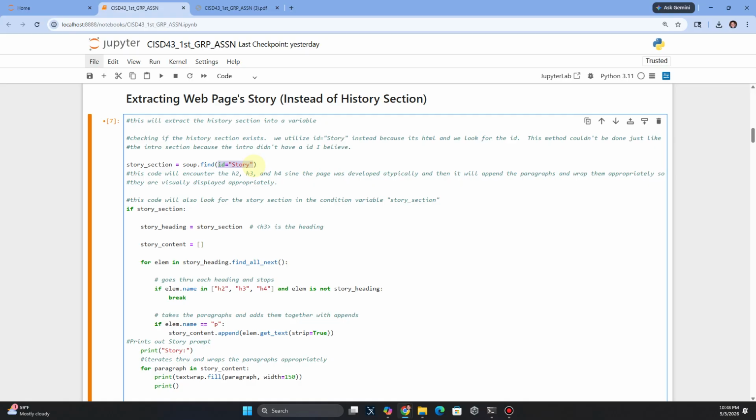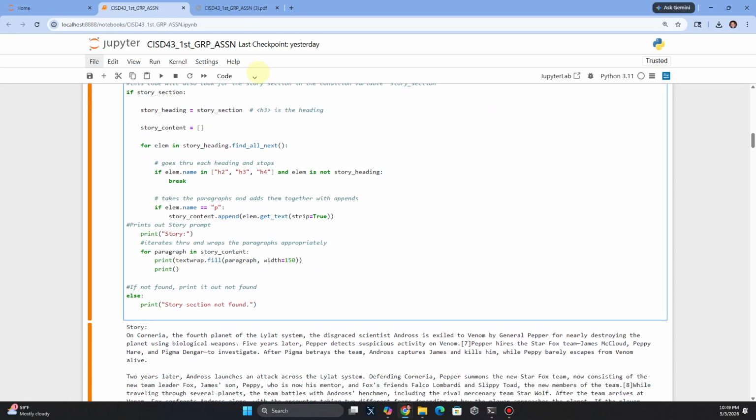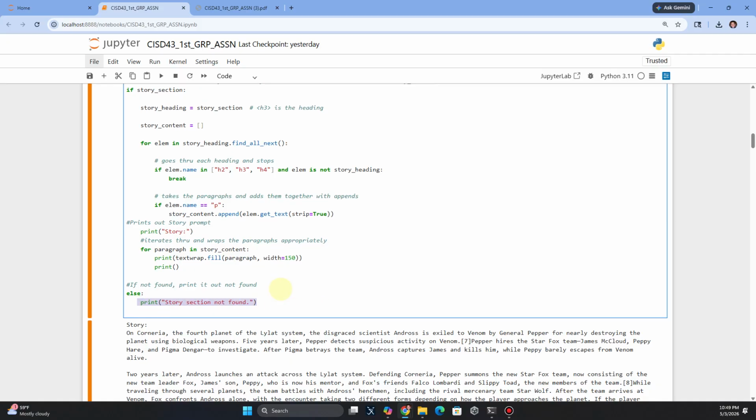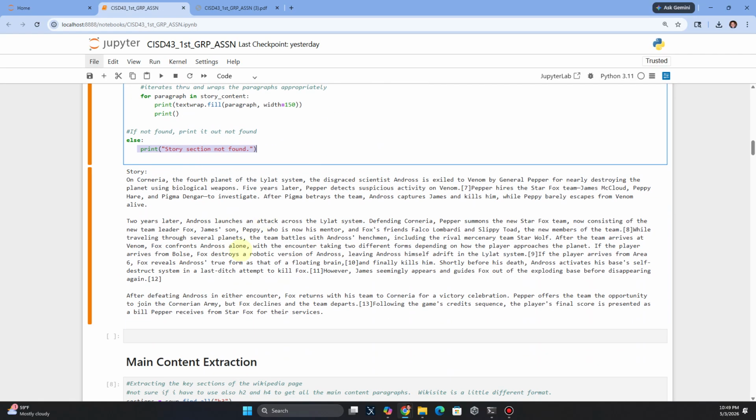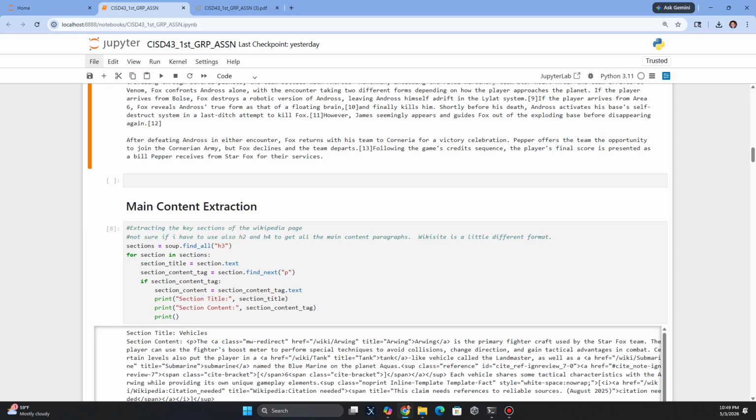I think it was another type of syntax where it did include the ID, but I think it had a span in there or something like that. Then I had to look it up, and because it's HTML, it just requires story. But if it didn't find that, it would just print this out. So I kept getting this for a while, and after a while, I'm like, I've got to do something about that. It's not working.